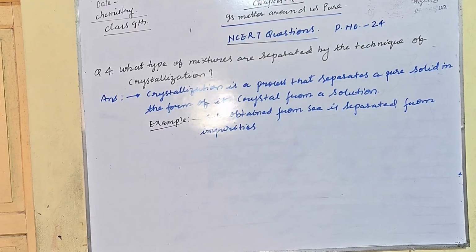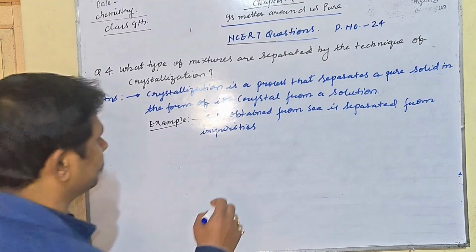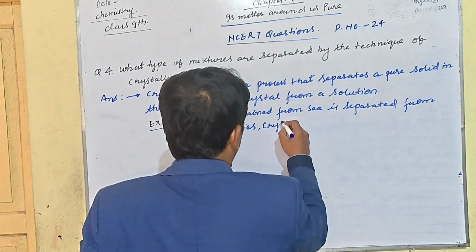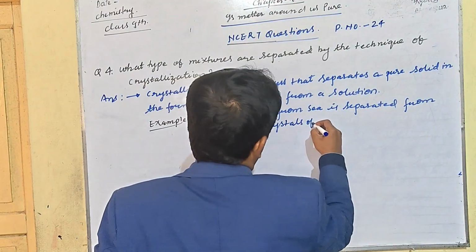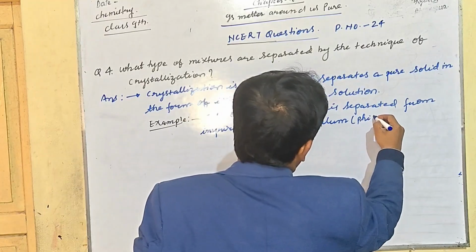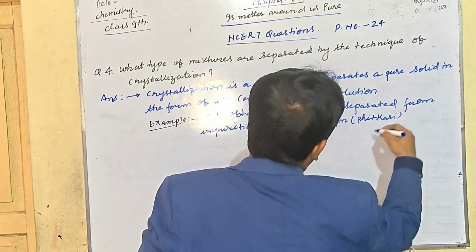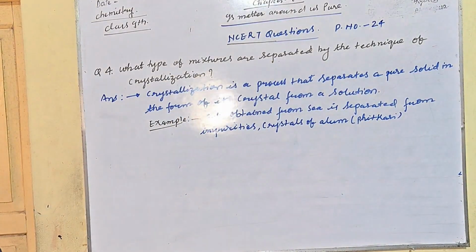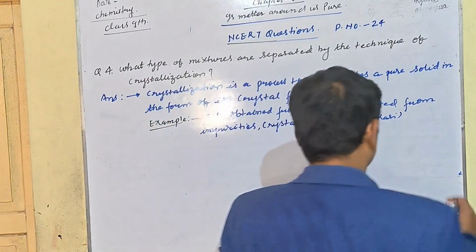Second example: crystals of alum, meaning potash alum, phitkari, are separated from impure samples.